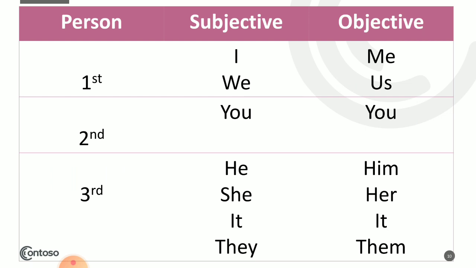So in this way it will be used. First person, the subjective will be I, we, objective, me, us. When it is second person, subjective will be you, objective will also be you. In third person, subjective will be he, she, it, they, objective will be him, her, it, them.